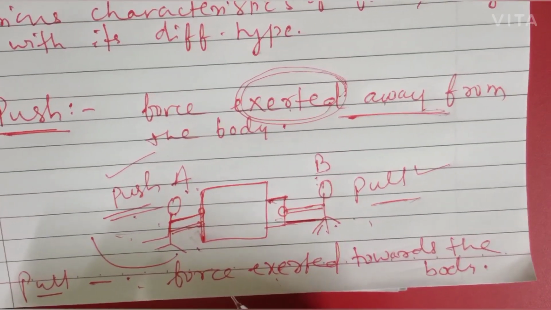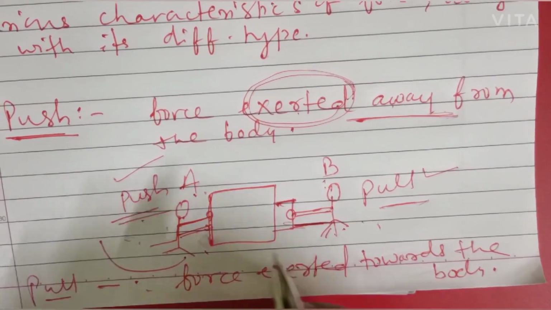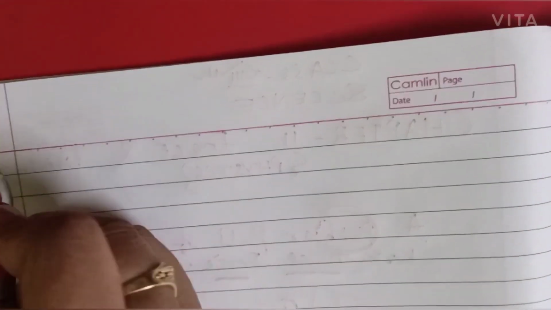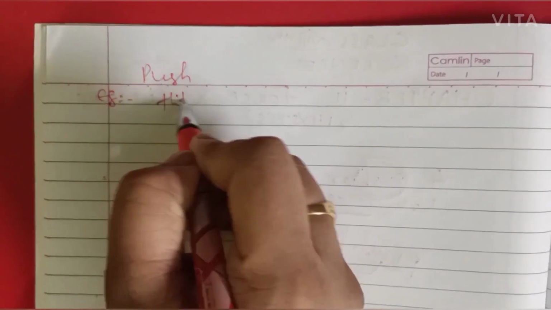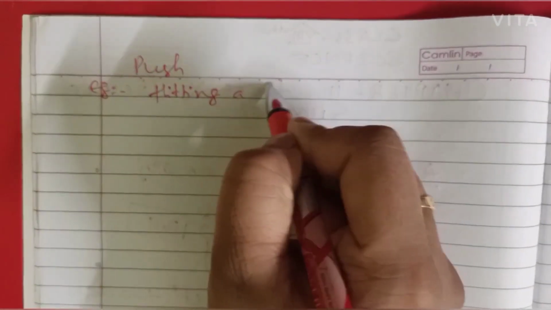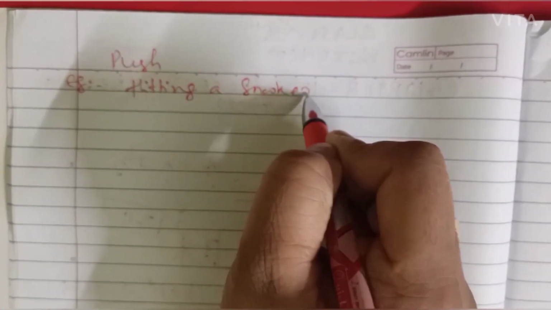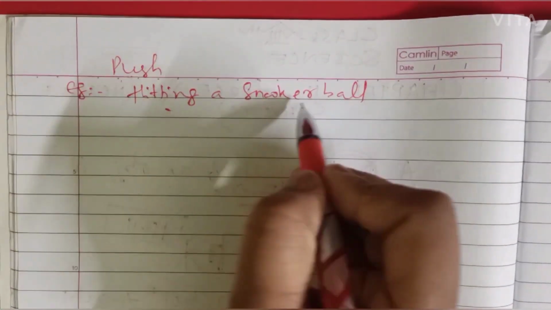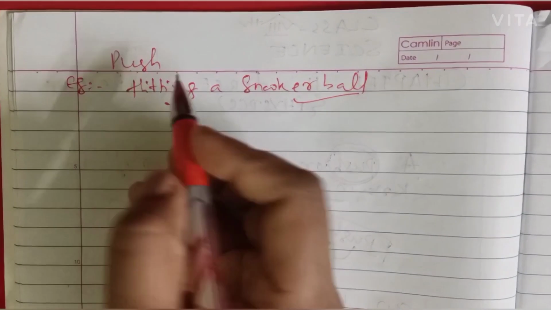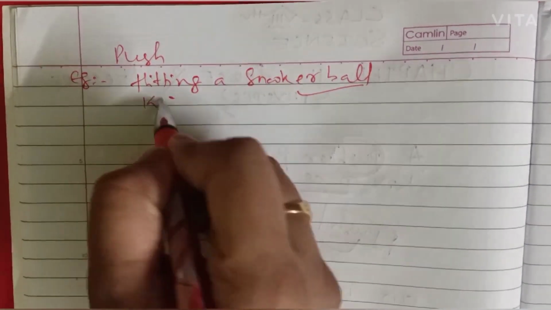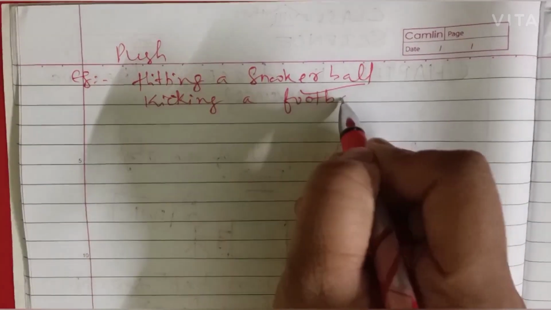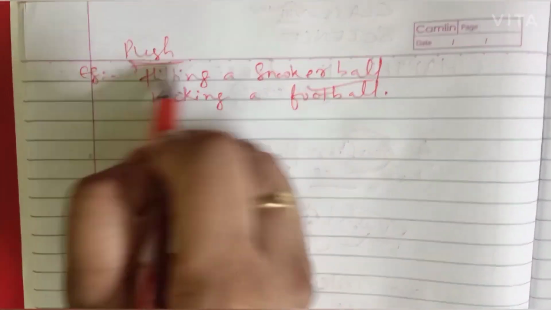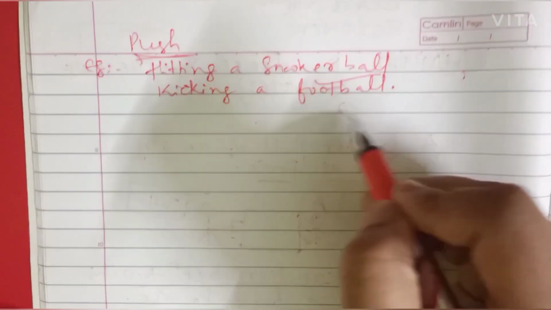Now, moving to the further discussion of the chapter, we can take the examples of push, like hitting a snooker ball, in which the person pushes the ball, like you must have seen in movies. Kicking a football, which requires that we push the ball towards the net.